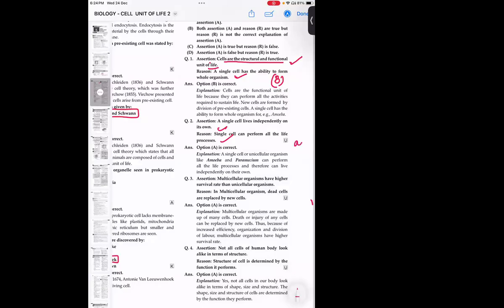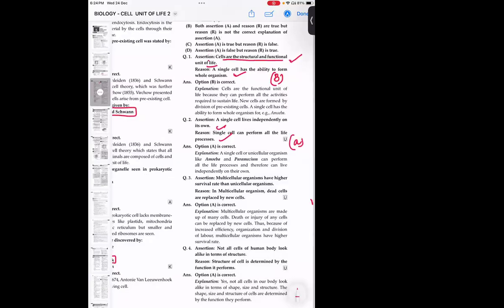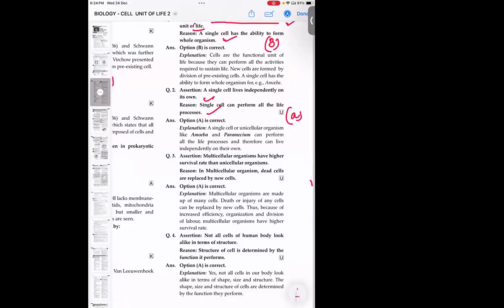Now, the third one, assertion: multicellular organisms have higher survival rate than unicellular organisms. Is it true? Yes, ma'am, because multicellular structures have a complex body and different organs, because of which their chances of survival increase. In the reason they have said, in multicellular organisms, dead cells are replaced by new cells. Now, why do the chances become higher? It is because whatever dead cells are there in our body will be replaced by new cells. That is why the chances become high. Hence, the correct answer is A.